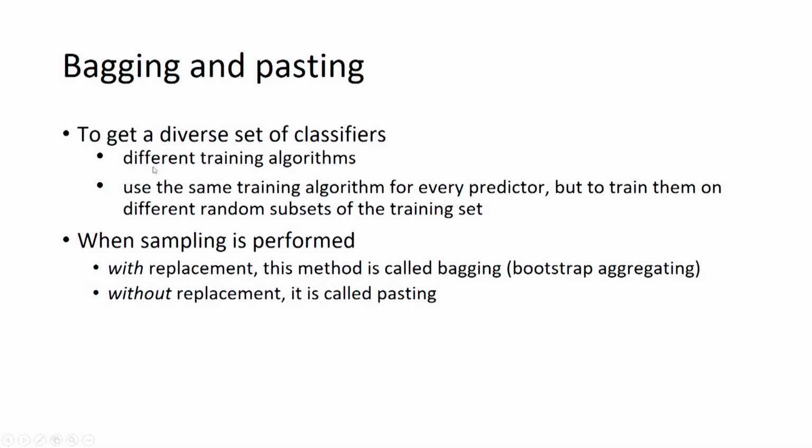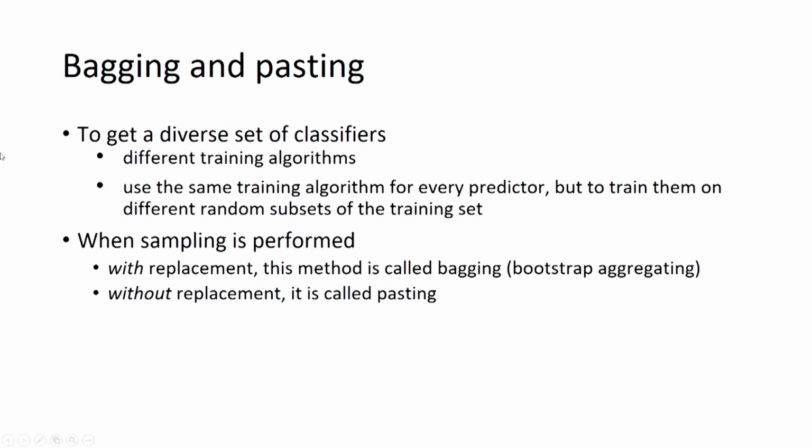This can be done using different training algorithms, means we can have different predictors, like one base predictor we can use, suppose, decision tree, and the second one we are using, suppose, naive Bayes classifier, another one we are using, suppose, SVM.